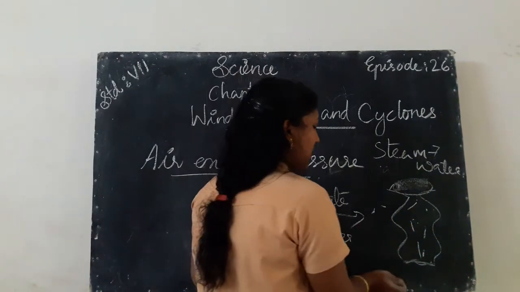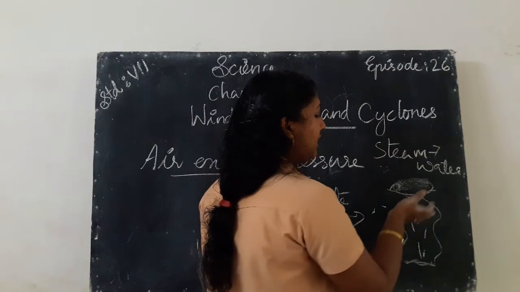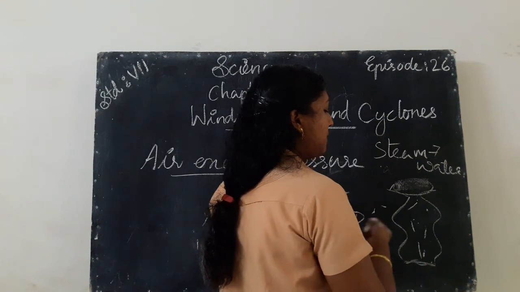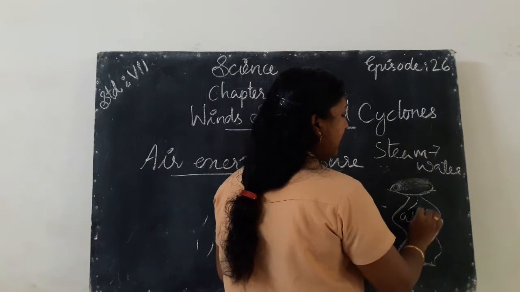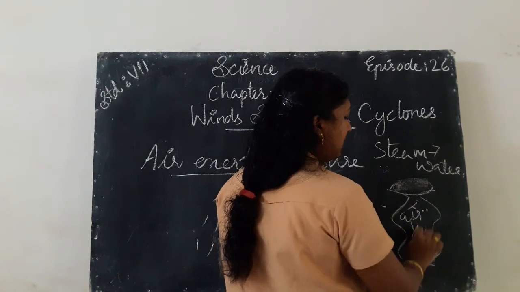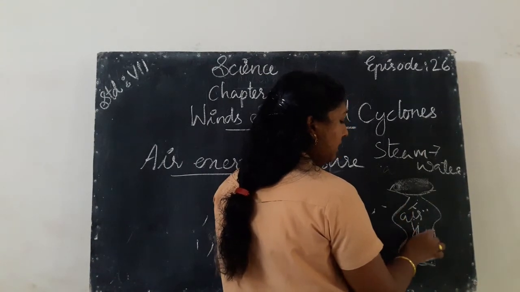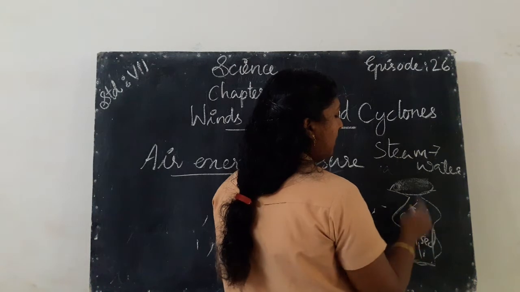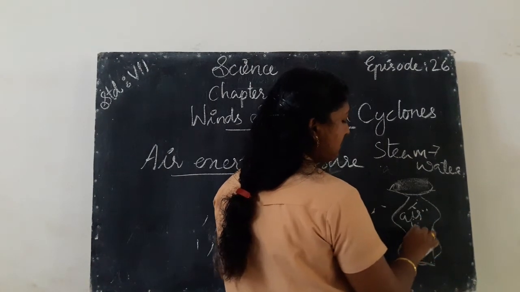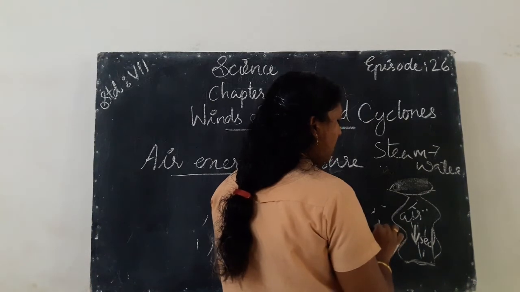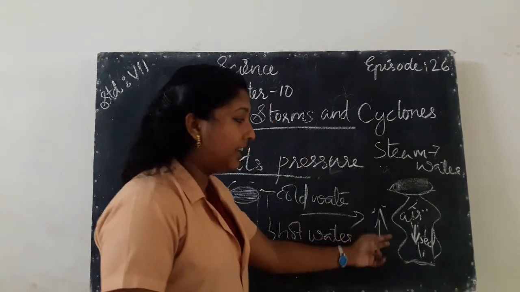We know that if we take some hot water into a can and then close the can, then after some time the air inside the bottle is decreased compared to the air outside the bottle.